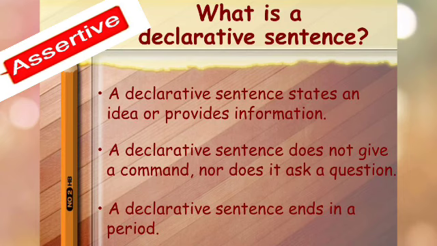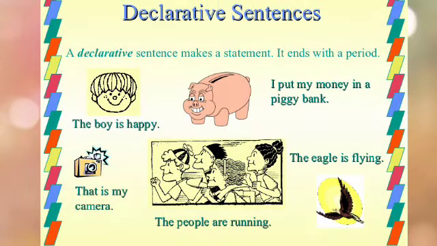A declarative sentence states an idea or provides information. A declarative sentence does not give a command, nor does it ask a question. A declarative sentence ends in a period, which means it ends with a full stop. Now, let's see some examples of declarative sentences.